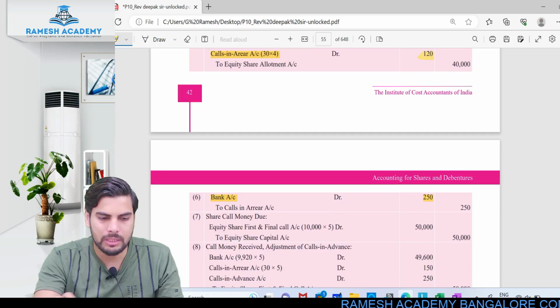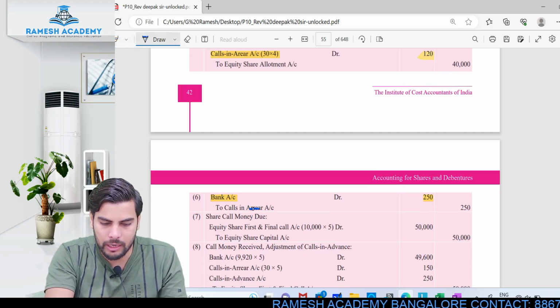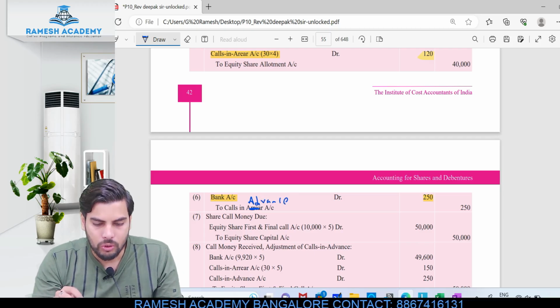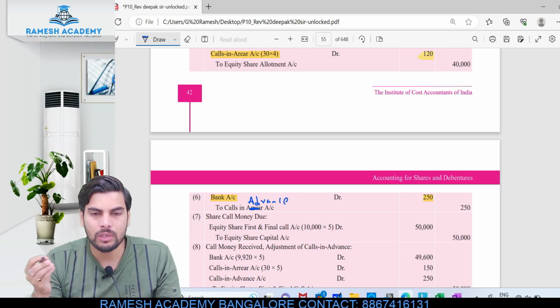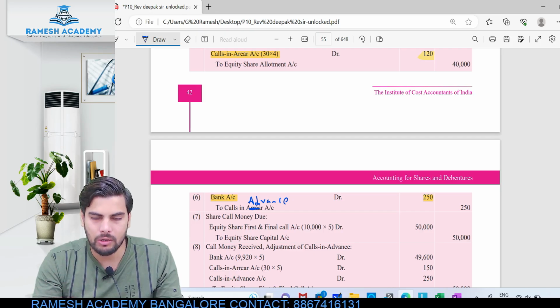Okay, so this is the mistake what they have done. Okay, so this is not calls in arrears. Okay, this should actually be calls in advance. Okay, so make this correction in your study material. This is calls in advance. Clear? So don't you think to the extent of 50 shareholders they are paying some amount in advance? How can it be calls in arrears? Okay, this is actually calls in advance.